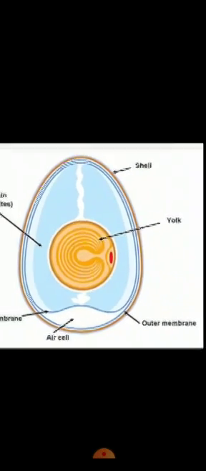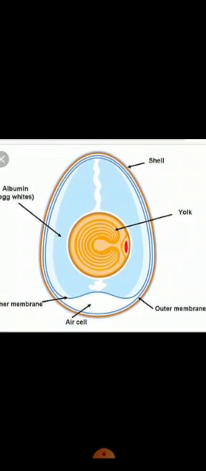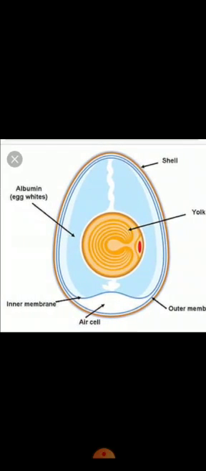Next, the egg yolk is rich in protein. I hope you all like eggs, isn't it? Next, there is the bright white part of an egg, which is called albumin. The white part of an egg is albumin. Understand?